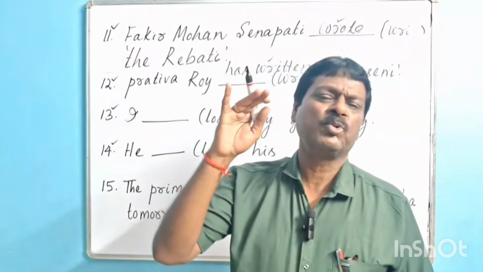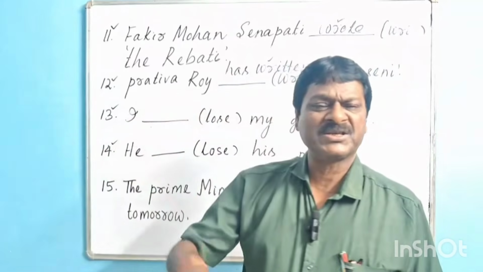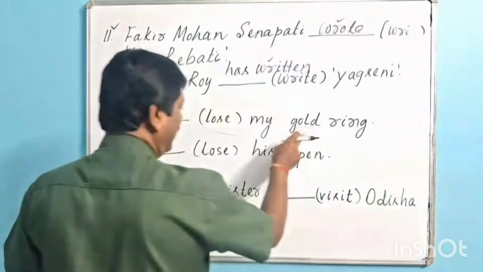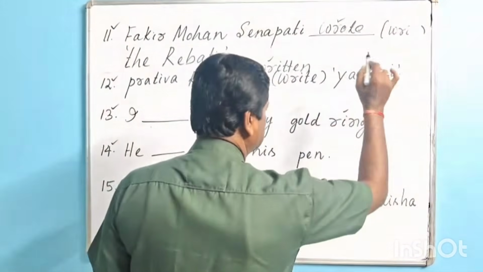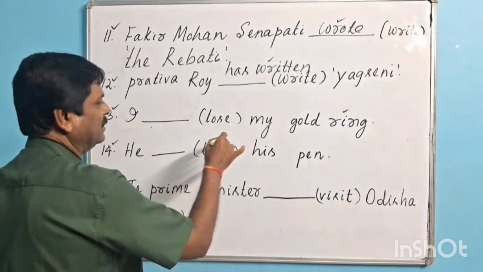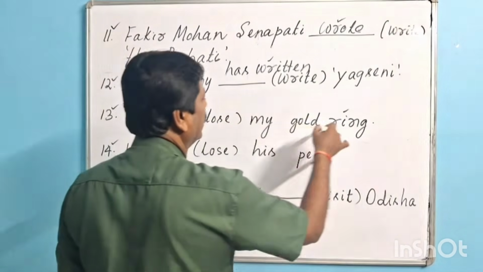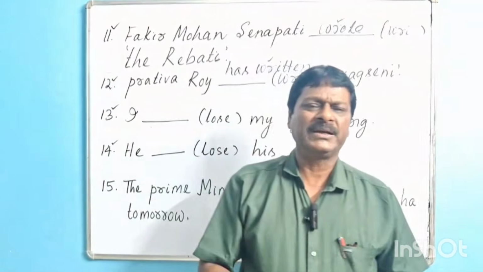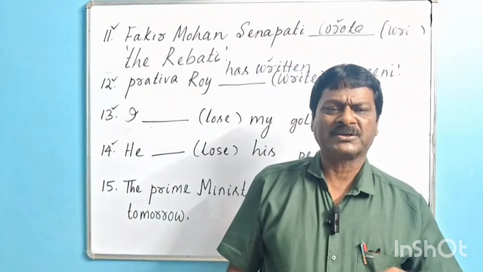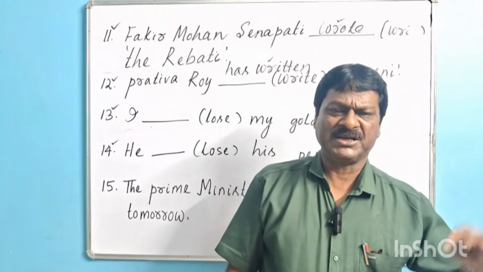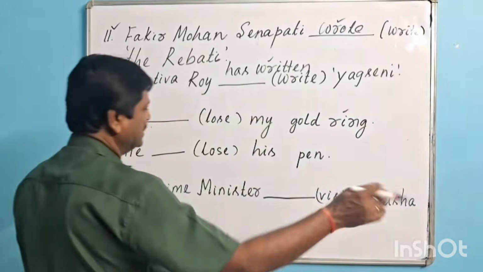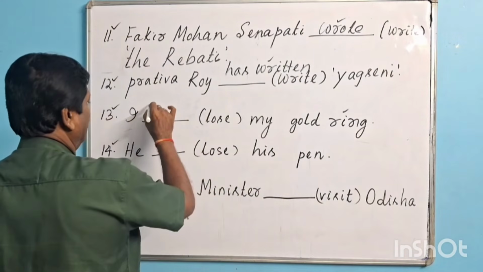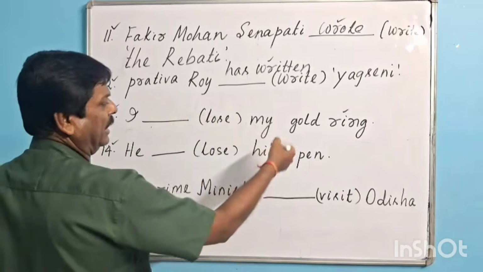If it has no impact, we have to express in simple past tense form. Look at this case. I (lose) my golden ring. If we lost our gold ring, definitely it will put some impact for future, for present. That's why in this case the appropriate form of verb will be I have lost.